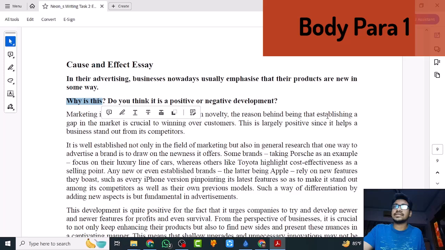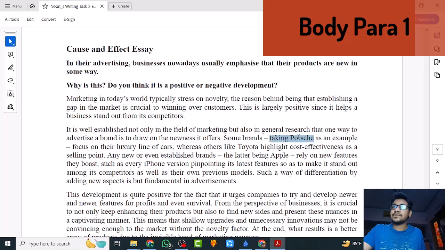See, I also wrote it, that establishing a gap in the market, that it is not only well known in marketing, but also in general research that this is of extreme importance to draw on the newness. Some brands, taking Porsche as an example, focus on their luxury line of cars, whereas others like Toyota highlight cost effectiveness as a selling point. So see, I gave examples here. And also this is an explanation of this. So both an explanation and an example in this sentence. It serves a dual purpose.